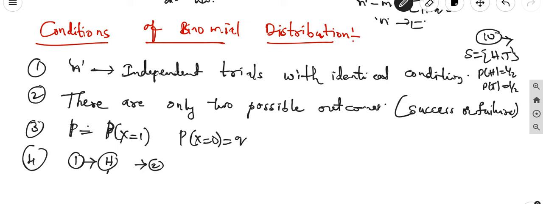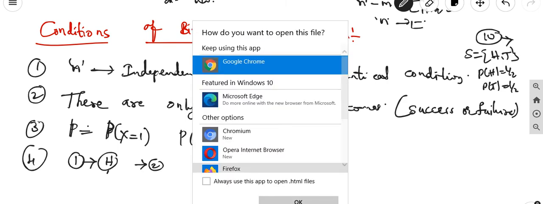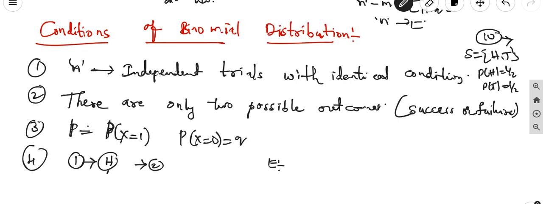Suppose we play with a deck of cards, pick out the king of hearts, and do not replace it. Without replacement, that affects the next trial, so in such cases we do not apply the binomial distribution.